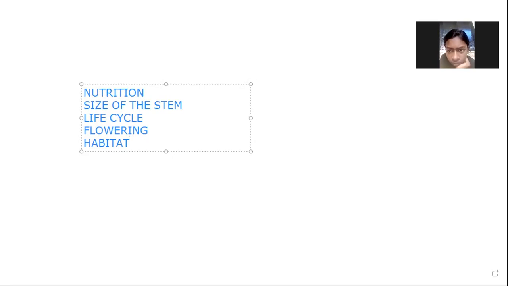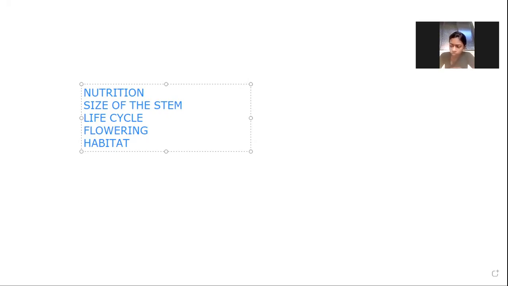Have you seen the flower hyacinth? See, this is hyacinth. This hyacinth is a flower which is found on water. It always floats on the water.